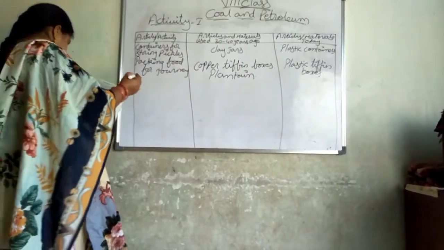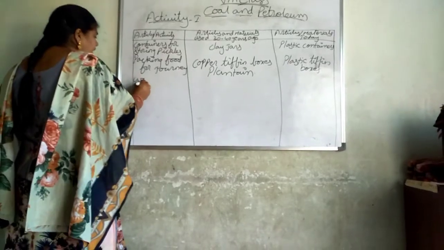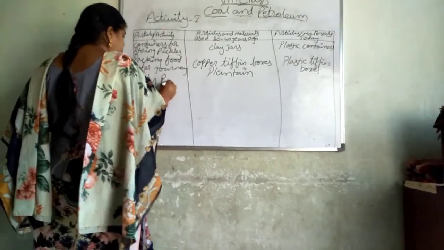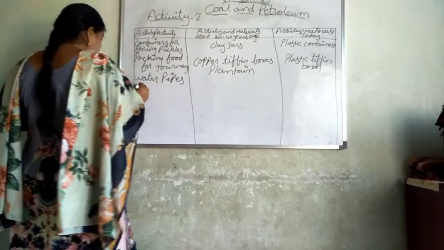Okay, the third one is water pipes in the houses.